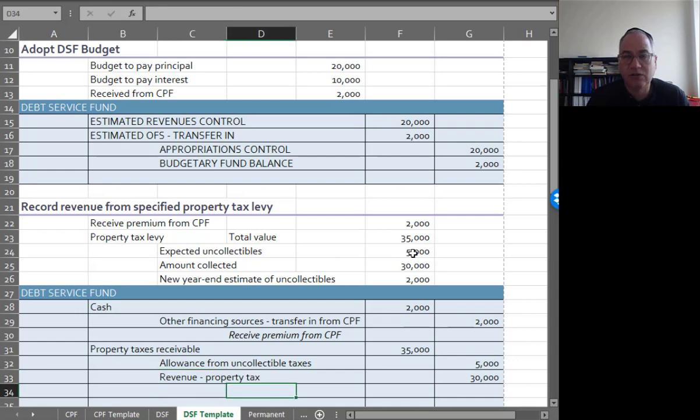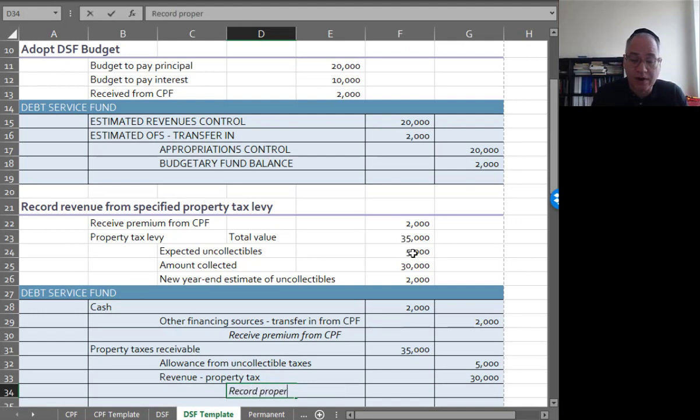And again, the strange thing here is that property tax revenue is recorded net, whereas for companies it's going to be recorded gross, and then when I estimate the allowance, I'm going to record a bad debt expense. Here, the bad debt expense just offsets the revenue, and it's not recorded as a separate expense.